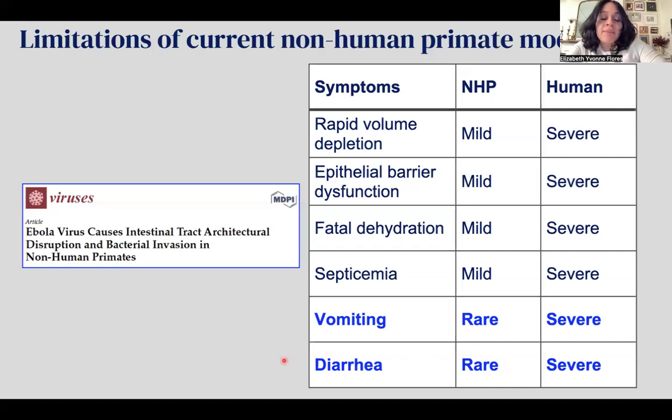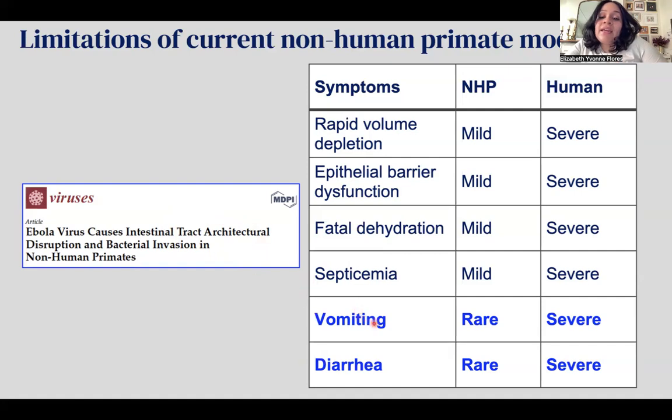Presently, there are no reliable models that study the consequences of filovirus infection to the gut, including the gold standard non-human primate model. What I mean by that is that in NHPs and humans, if we compare these symptoms, there is rapid volume depletion, epithelial barrier dysfunction, fatal dehydration, septicemia. There has also been documented ulceration and bacterial translocation that alters the architecture of the GI tract.